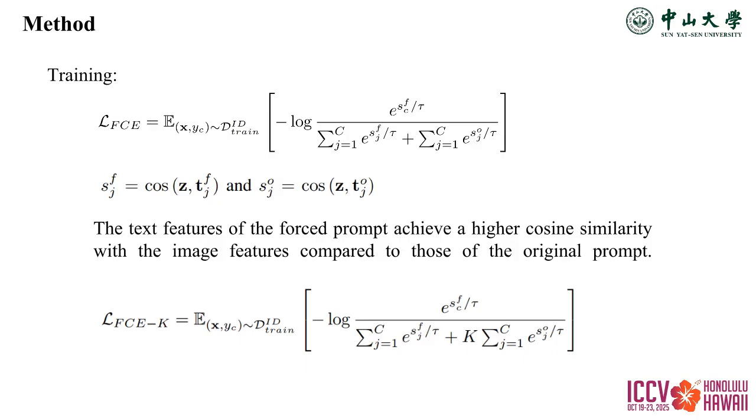Based on the FCE loss, the forced prompt is forced to uncover richer discriminative information of ID classes, so that the text features of the forced prompt achieve a higher cosine similarity with the image features compared to those of the original prompt. To encourage the forced prompt to capture more comprehensive and nuanced descriptions of the ID classes, we introduce a forced coefficient k, leading to the final form of the FCE loss. Notably, when k equals 0, no original prompt is used, and the model operates equivalently to CoOp.